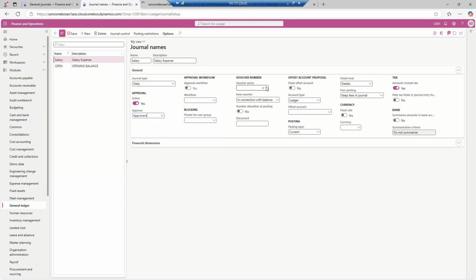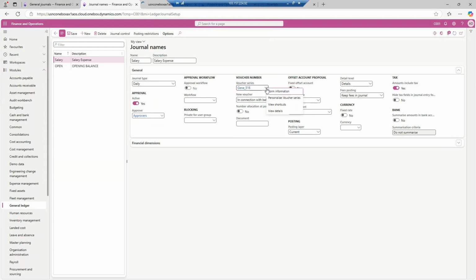Then this is a voucher series. Voucher series is nothing but your number sequence.